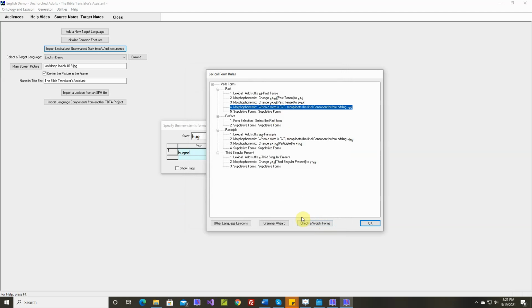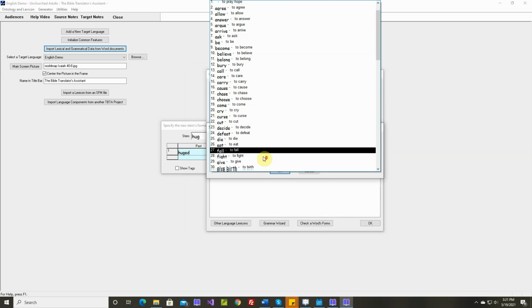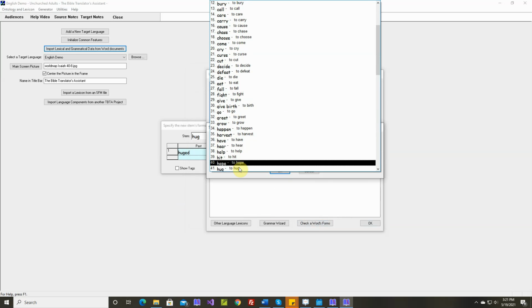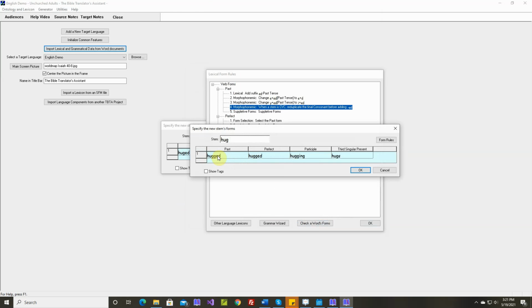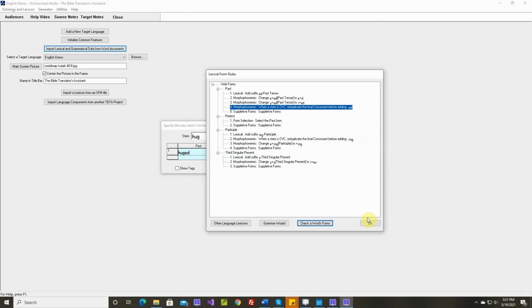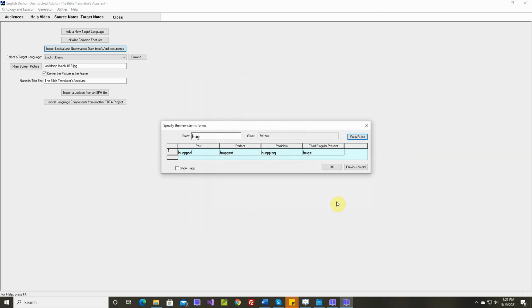Okay, and we can review that while we're here. Checker, word forms. If we go down to hug, right there. Okay, hugged. He has hugged. He is hugging. He hugs. So he hugged. He has hugged. He is hugging. He hugs.